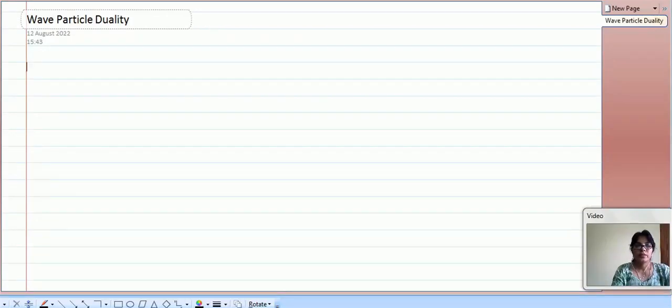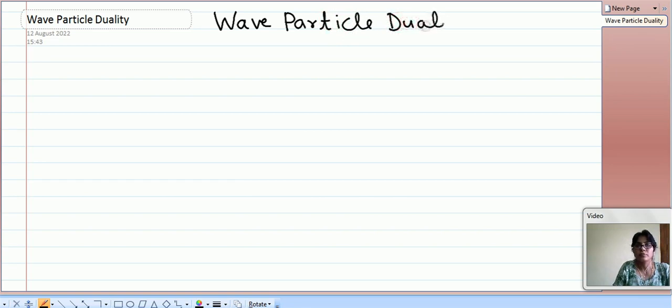So, next topic is wave particle duality. So, let us put the heading wave particle duality. In general, we assume that light has wave nature.